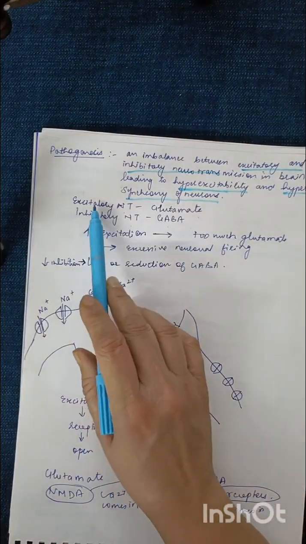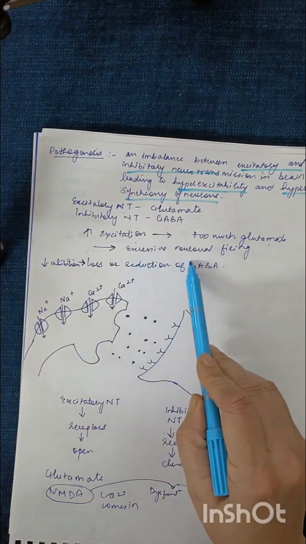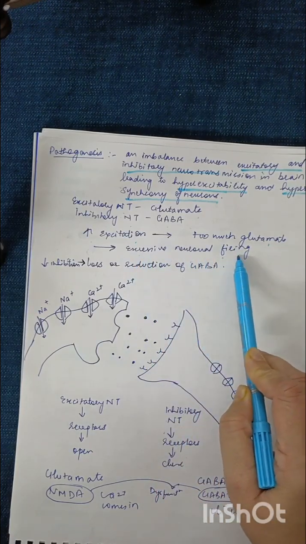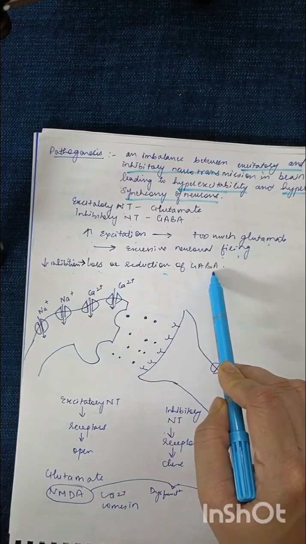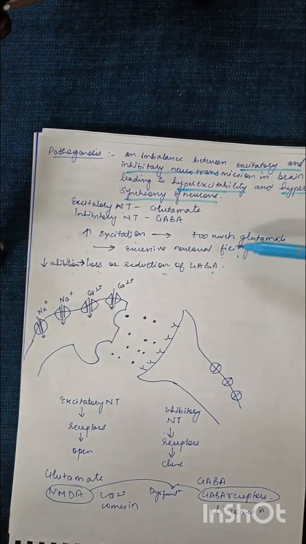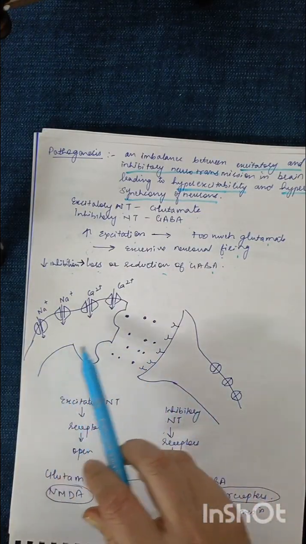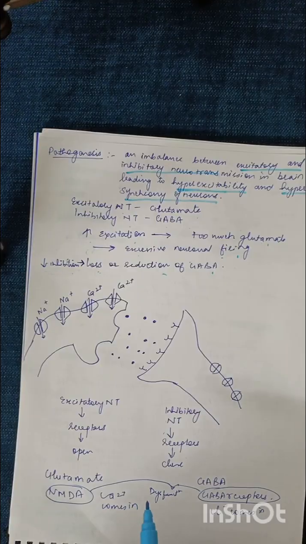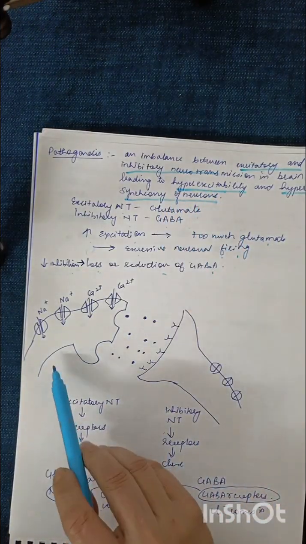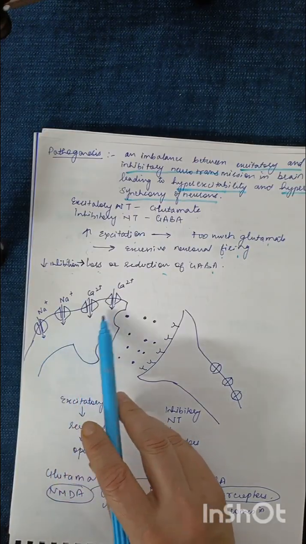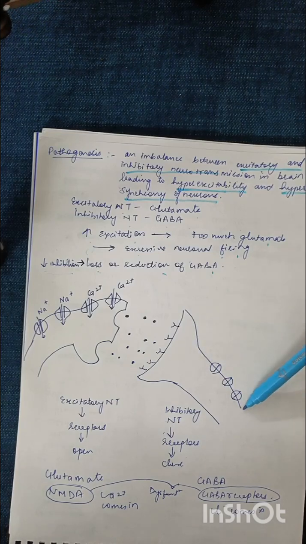Now when there is an increase in excitation or an increase in the activity of glutamate, there will be excess neuronal firing. Second, when there is loss of inhibition, which is a reduction of GABA receptors, this will also result in an imbalance. Here I am trying to show you the synaptic transmission, how the signal passes through. It is a synapse. You can see the calcium channels and the sodium channels here. Here the signal passes, and this is the receiver end.